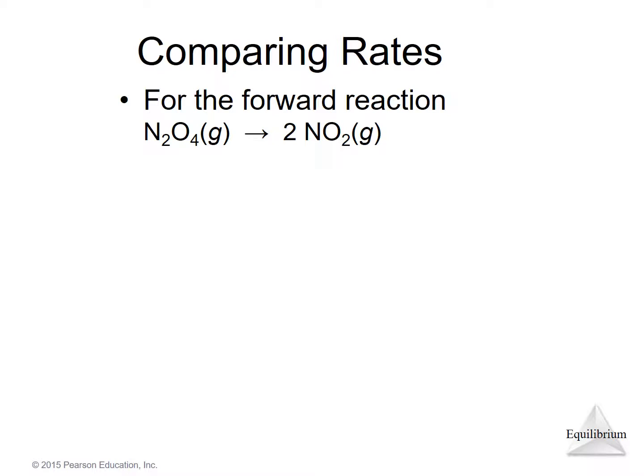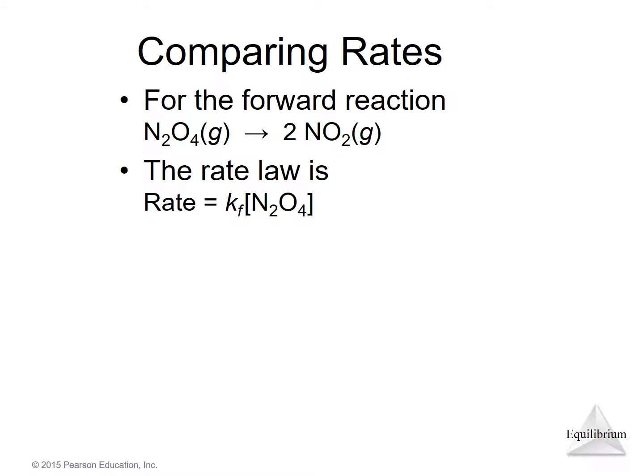If you recall, that is kind of the recipe for a first order reaction. Within a particular period of time, any particular N2O4 molecule has a certain percentage chance of reacting. Therefore, the rate is given by this Kf.